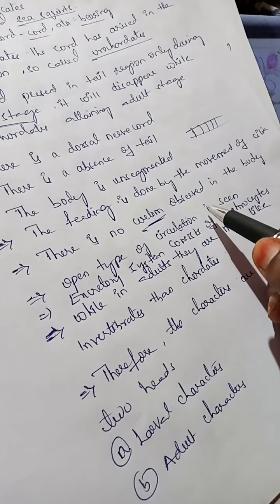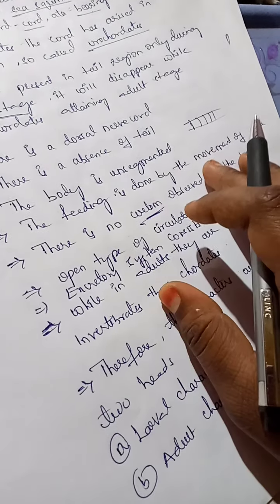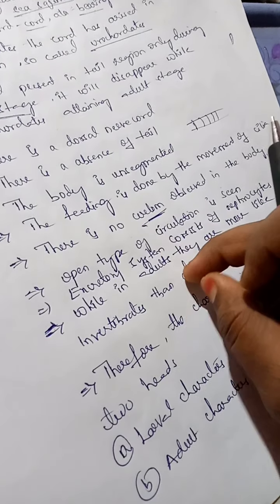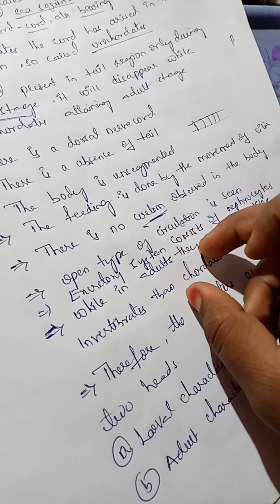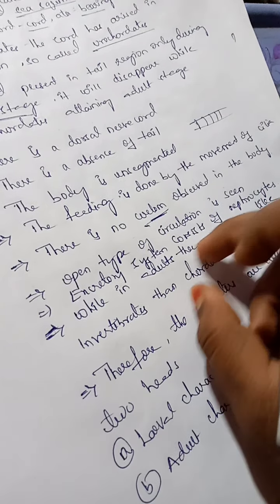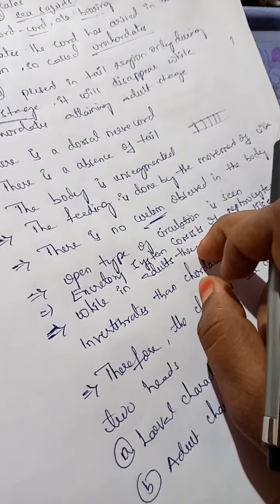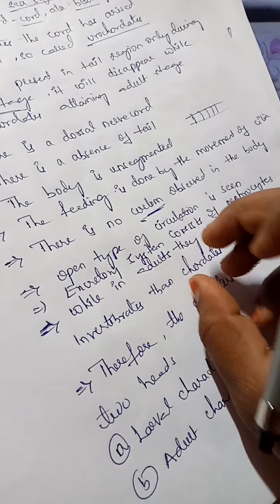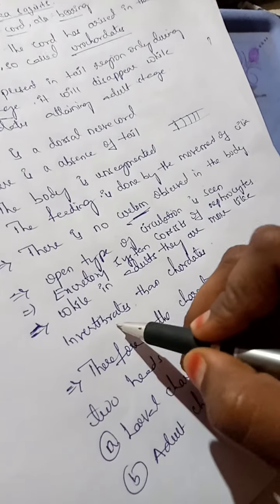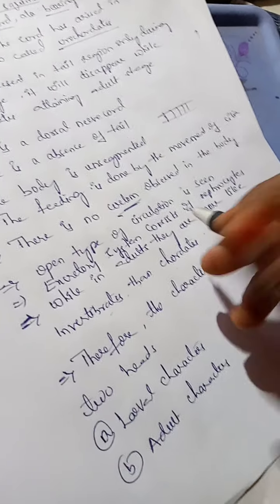When the cord is absent, their body undergoes rotation, which we call retrogressive metamorphosis. Due to that, the body becomes small and tiny, like an invertebrate form. That's why we say adults look like invertebrates rather than chordates.